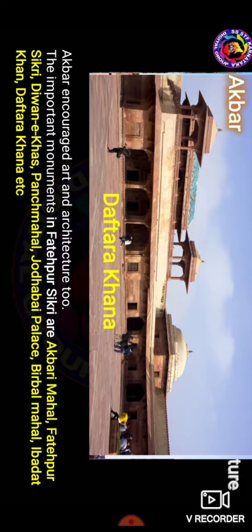So those are the main important monuments we see in the Akbar kingdom. And then next is Jahangir.